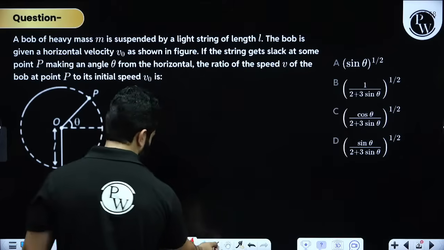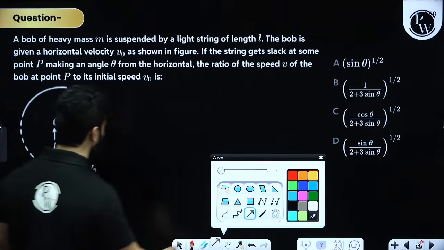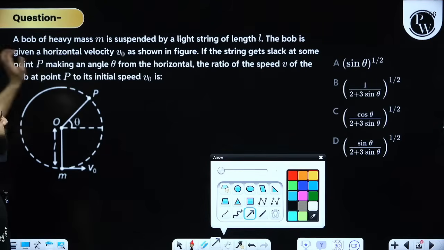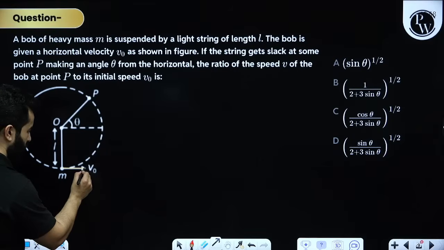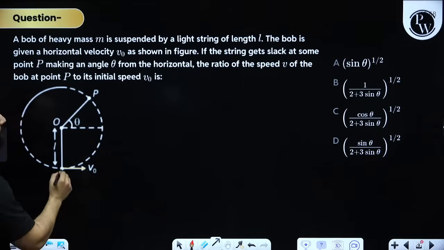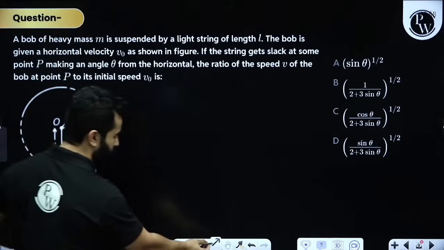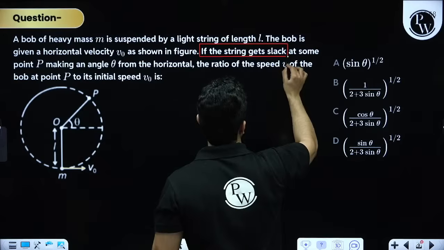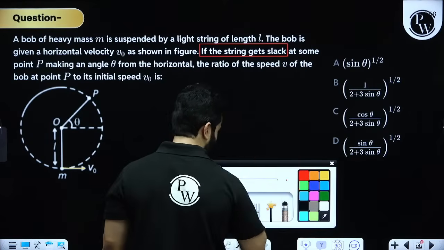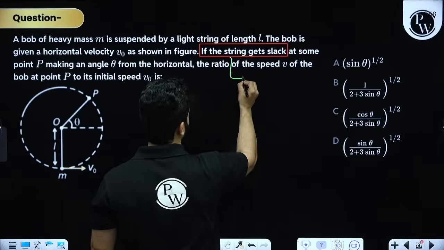Now let's see what they are saying. In this question, they are saying, a bob of heavy mass small m is suspended by a light string of length L. The bob is given a horizontal velocity v0. So the bob has horizontal velocity v0 at this point, my dear friends. And then they are saying if the string gets slack, please understand, slack basically means that tension becomes 0.